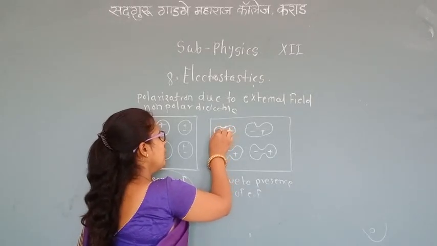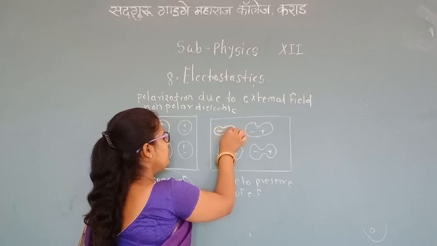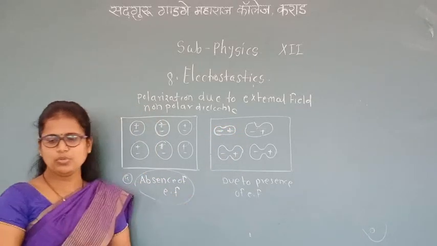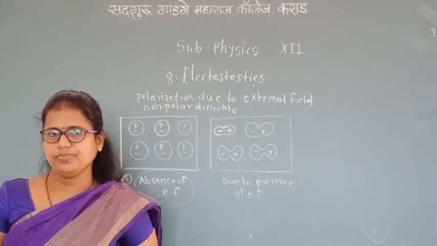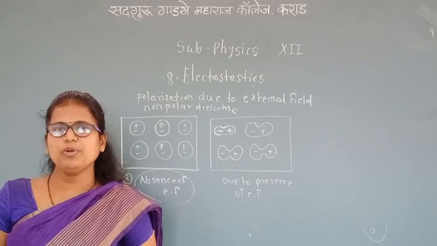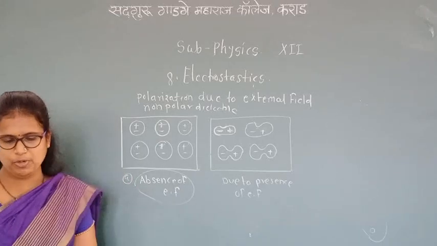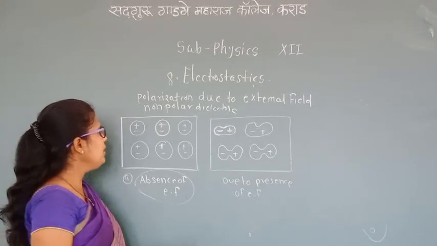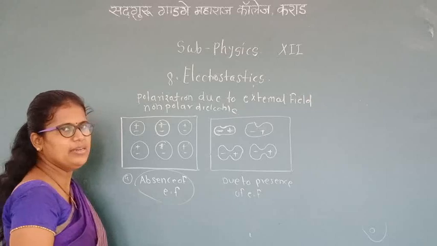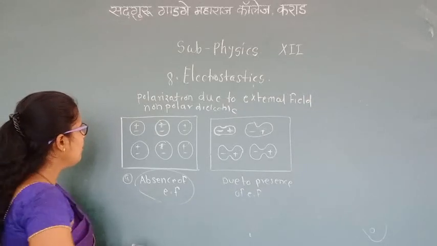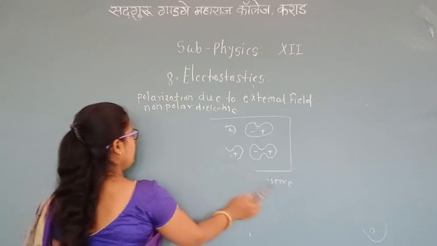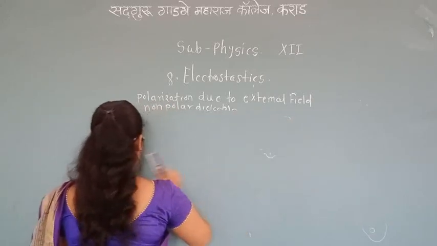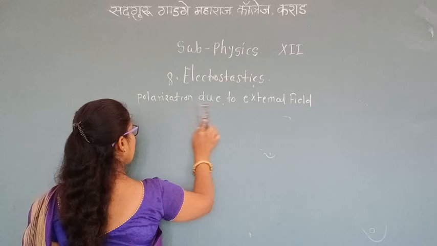These negative charges are displaced through here, and positive charge is displaced through here. Due to this displacement, there will be a net dipole moment produced in the polar dielectric molecules, same as in non-polar molecules.